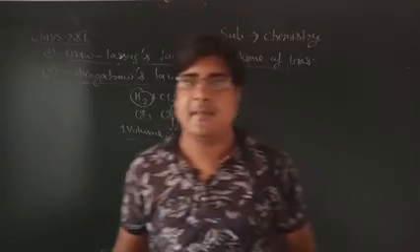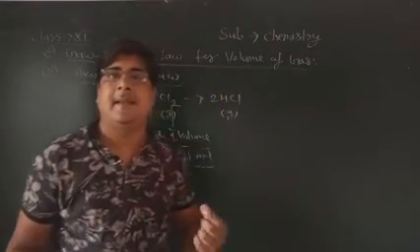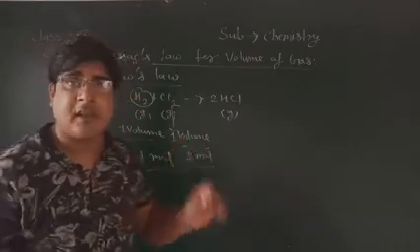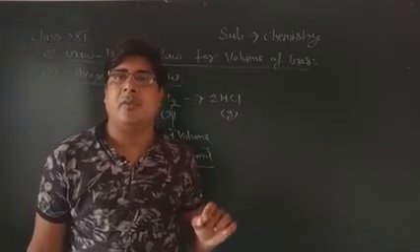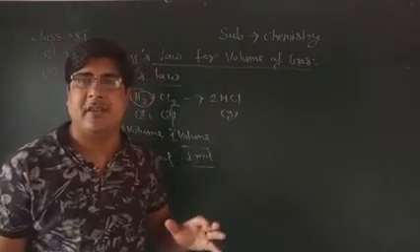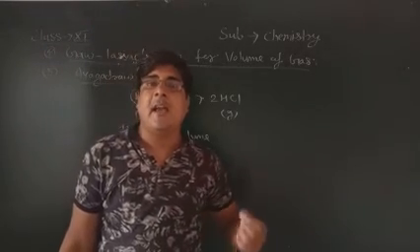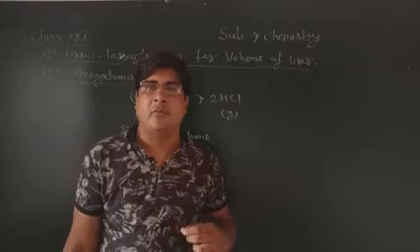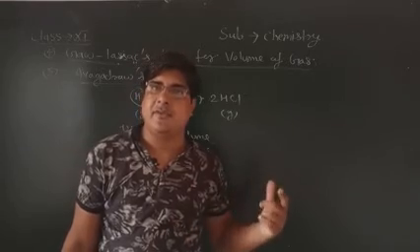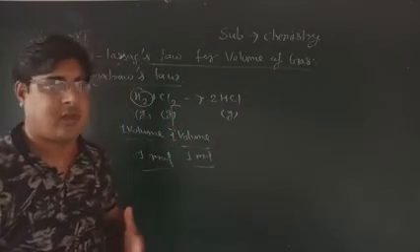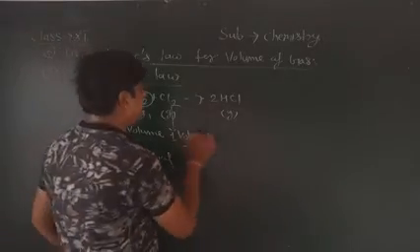And a scientist named Berzelius said that if the volume of gases in a reaction is equal, then the atoms will also be equal at constant temperature and pressure. I am writing here this example.